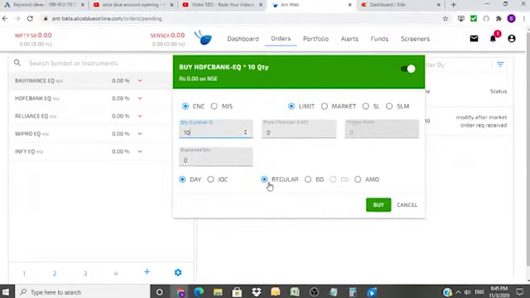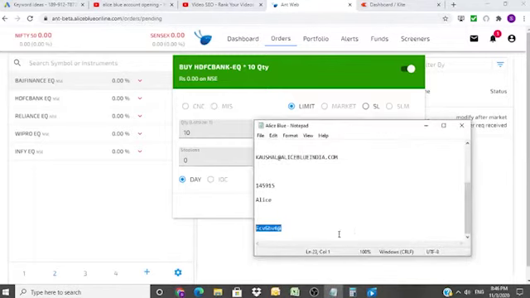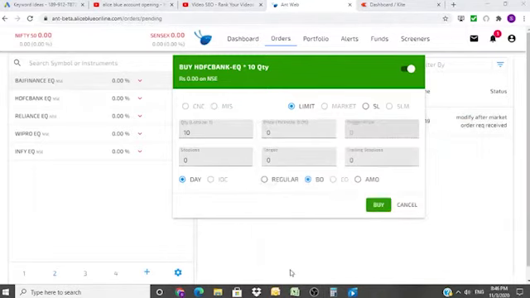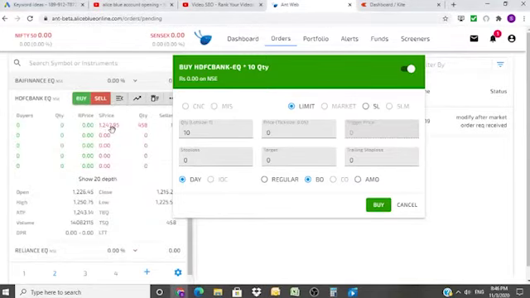So this is BO. BO is for bracket order, and this is amazing. Again, this is applicable only when the markets are live, not when the markets are closed. What happens in a bracket order is that you put a stop loss. Say for example the price is 1247.